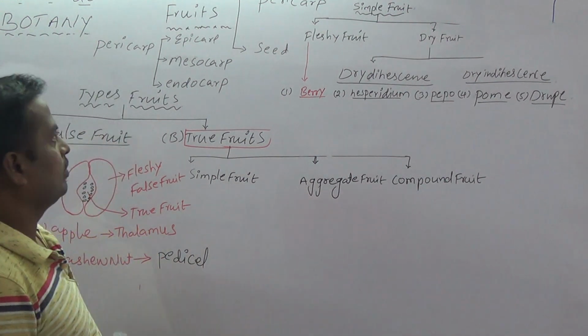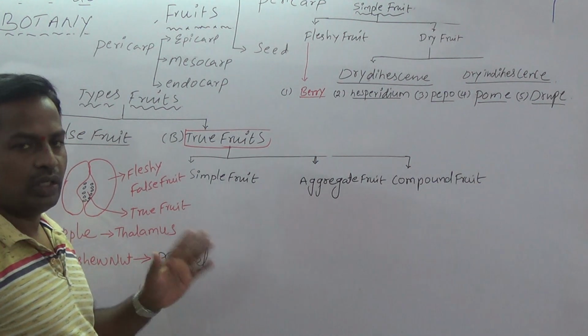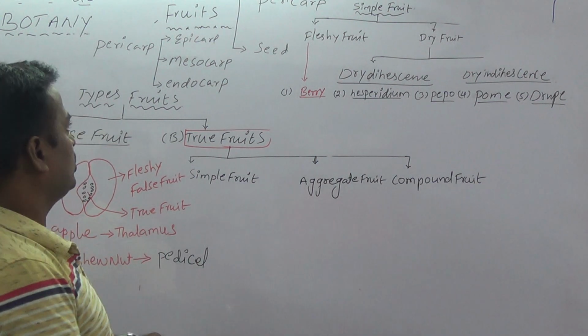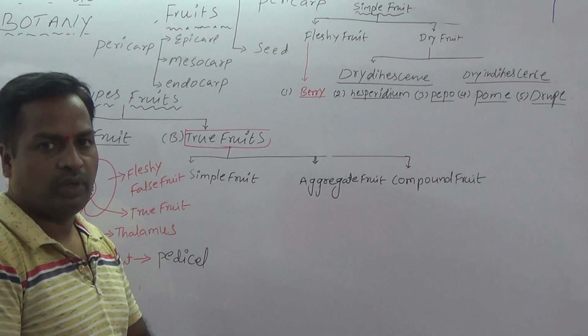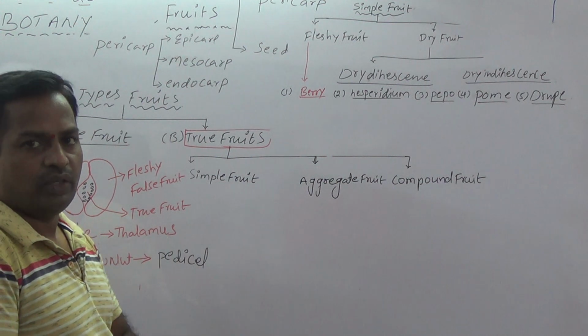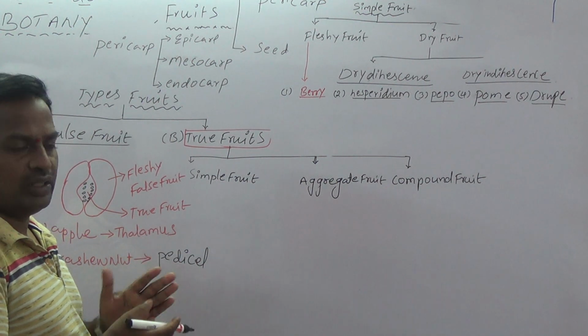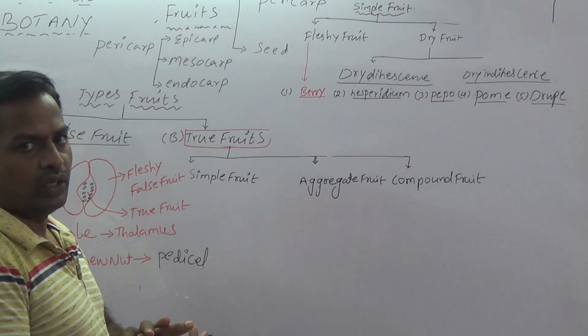Today we are talking about fruit. This is the last morphological part of the flowering plant, fruit. What is fruit? Fruit is the result of reproduction or fertilization. What is the ultimate aim of the plant after fertilization? The fruit. Are you clear?